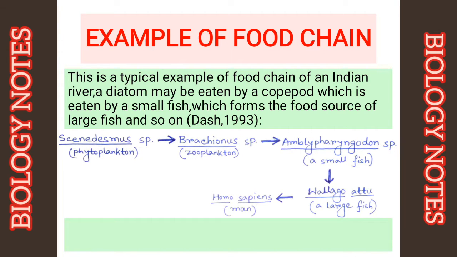This is a very simple example of food chain of an Indian river. Phytoplanktons are eaten by zooplanktons. Zooplanktons are eaten by small fish. Small fishes are eaten by large fishes, and finally humans consume the large fishes. In this way, the stored energy in producer organisms is transferred to different trophic levels in a chain-like manner. I hope you all understand.